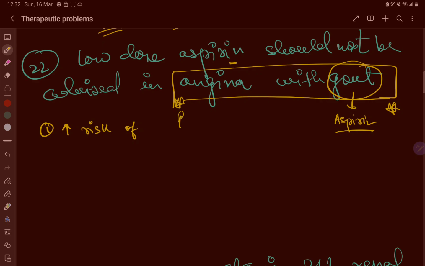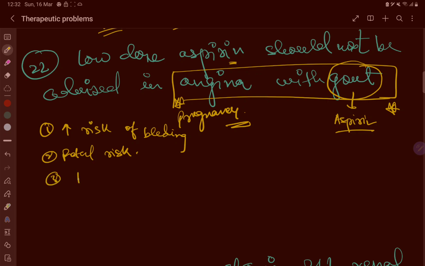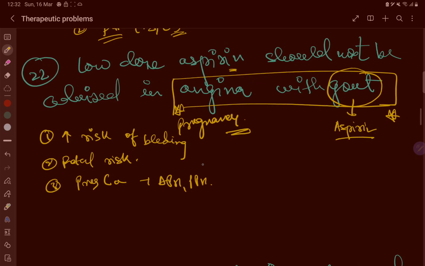Low dose aspirin should also not be used in pregnancy. In pregnancy it increases the risk of bleeding and it causes fetal risk. Third is pregnancy complications like APH and PPH: placental abruption, antepartum hemorrhage and postpartum hemorrhage.